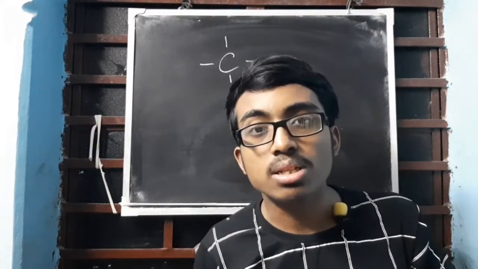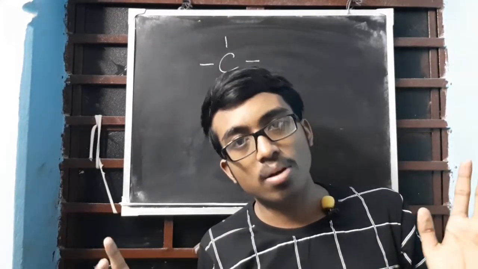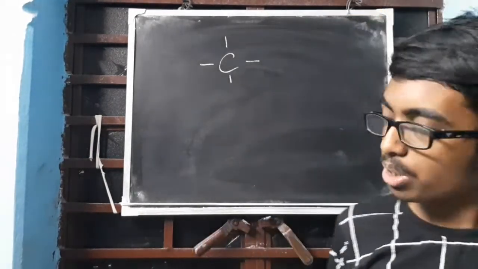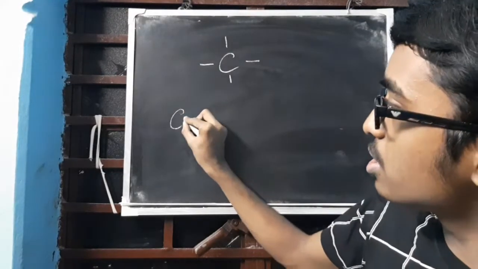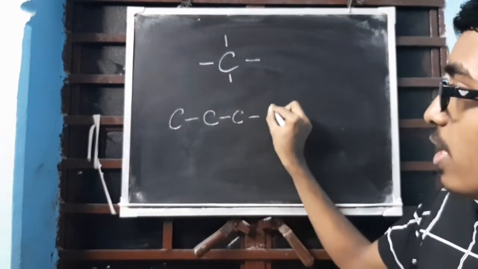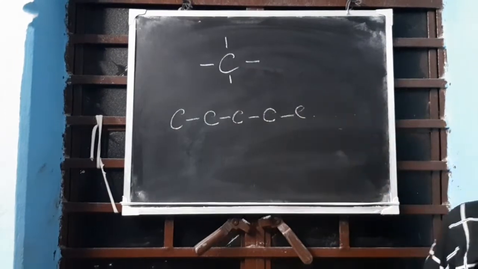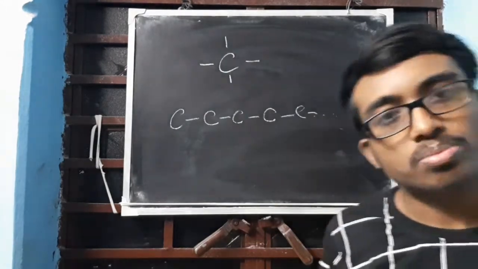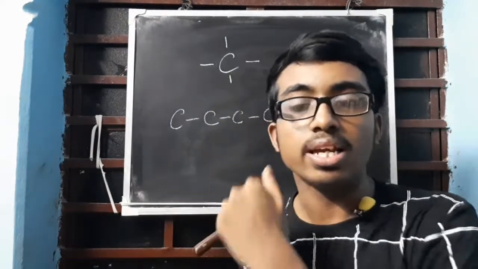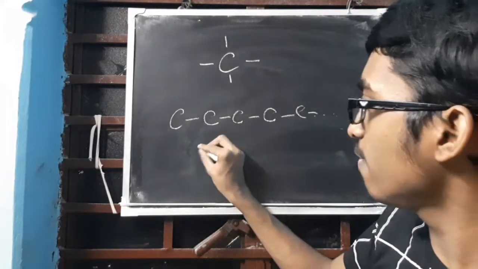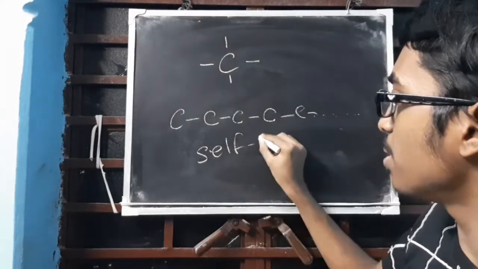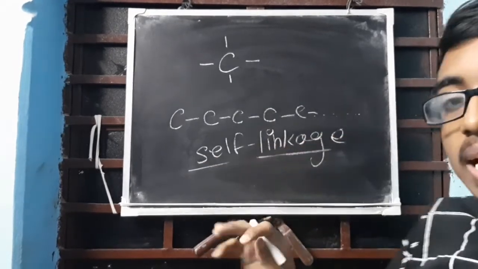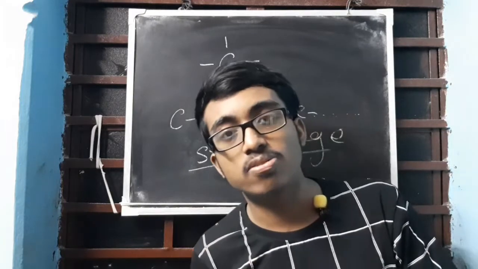Second property is catenation. In computer science you have done string concatenation, where you have to merge two strings, correct? So here also catenation means linking of carbons, clear? Self linkage, like this. It can continue, it will not end. So the word self linkage must be mentioned in the definition when you are writing the definition of catenation. The word self linkage is very important.